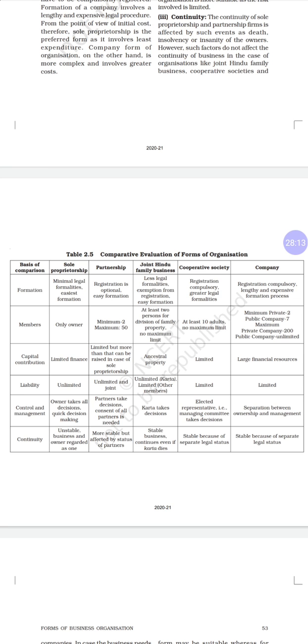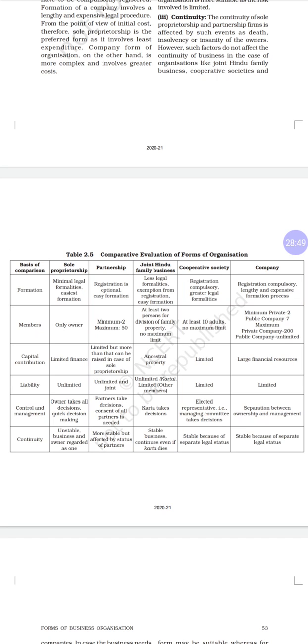Cooperative society, where an elected representative manages and the committee takes decisions. Voting is done here. Then in a company, there is separation between ownership and management; they appoint managers.